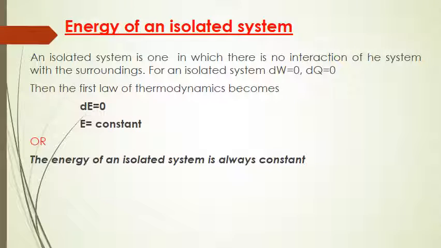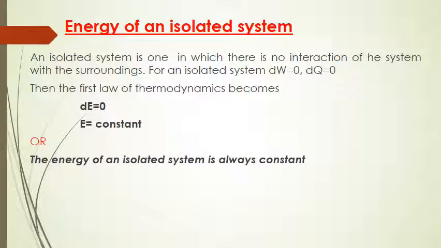Energy of an isolated system. An isolated system is one in which there is no interaction of the system with the surroundings. I repeat, an isolated system will never interact with its surroundings. That is the reason we call it an isolated system, isolated from the surroundings. For an isolated system, dW is equal to 0 and dq is equal to 0, which means that there is no work transfer and heat transfer between system and surroundings.